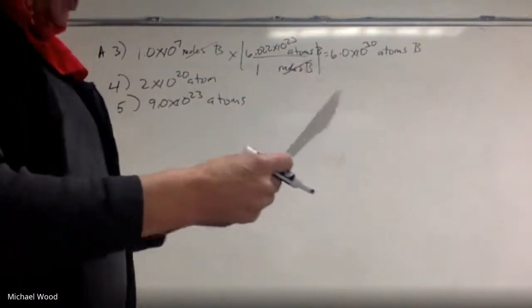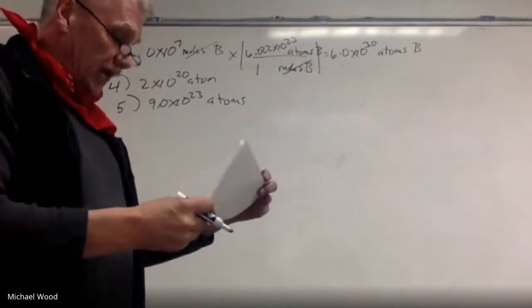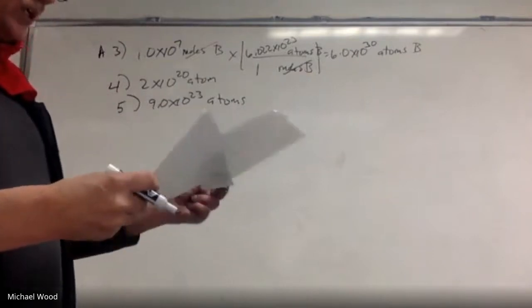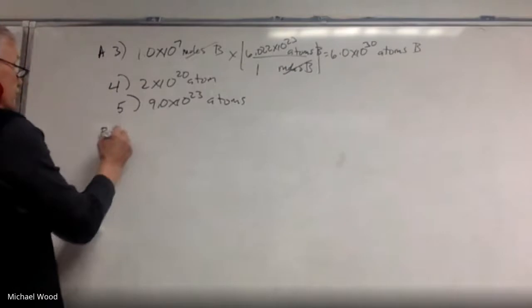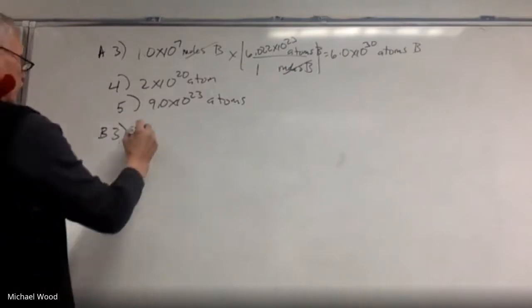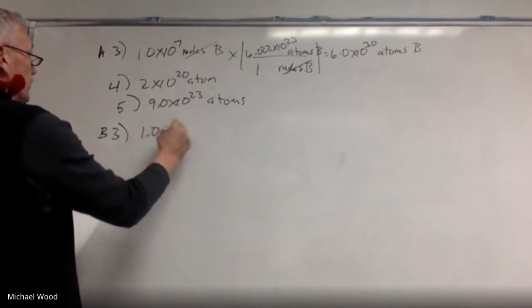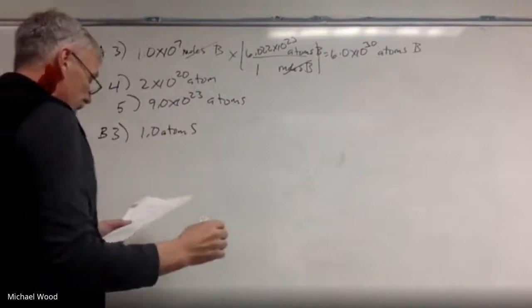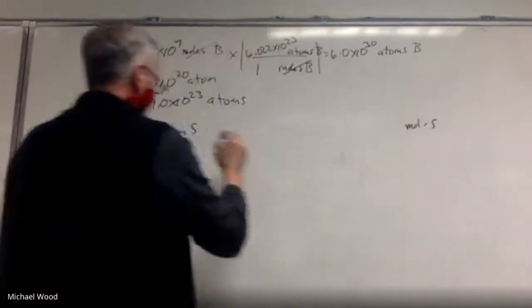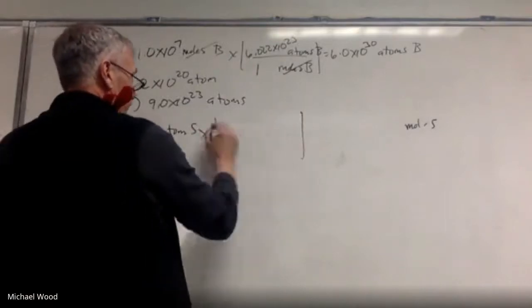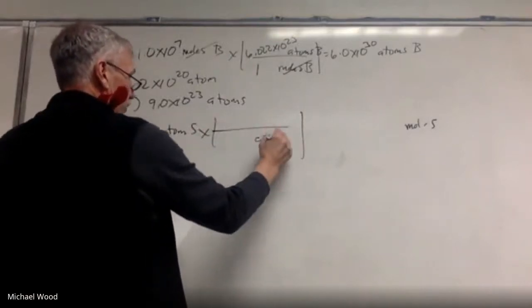Okay, on part B, we did 1 and 2, so here's number 3. So here's part B, number 3. And I'm starting with 1 atom of sulfur. And again, I'm trying to figure out moles. I'm going to put atoms here.